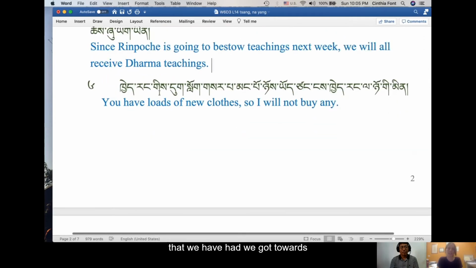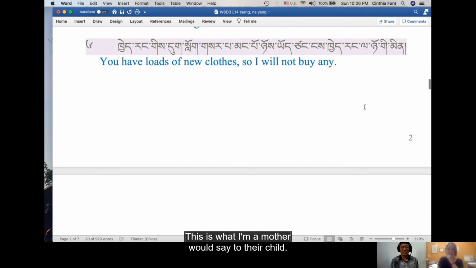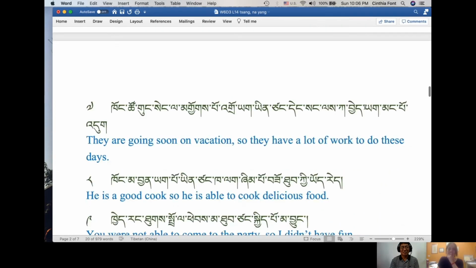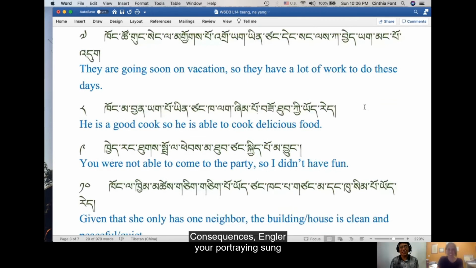Teapo, tene. Kerangi tuglo sarpa mangpo nye yozang nge kerang la nyokimin. You have loads of new clothes, so I will not buy any. This is what a mother would say to their child. Konzo kungseng la gyokpo doya yinzang tingsang lega chea mangpo. So they're going soon on vacation, so they have a lot of work to do these days.